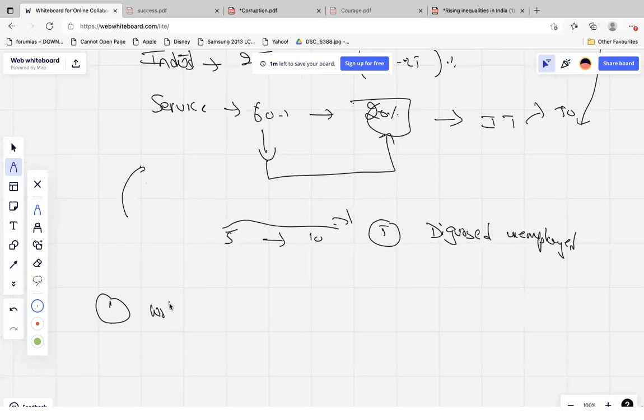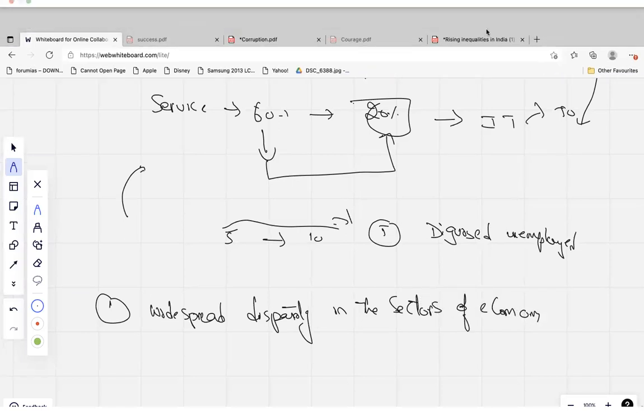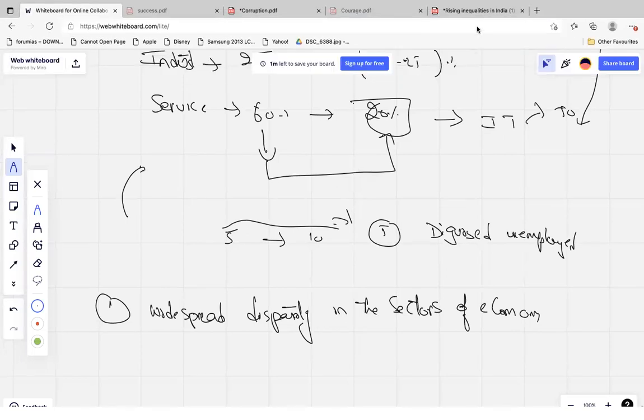So, widespread disparity in the sectors of economy. This is one of the reasons that you guys should be remembering. Okay, so coming back to our discussion. We'll come back to these points, causes and reasons of inequalities, again.